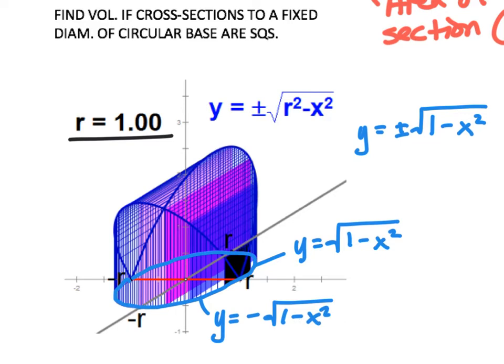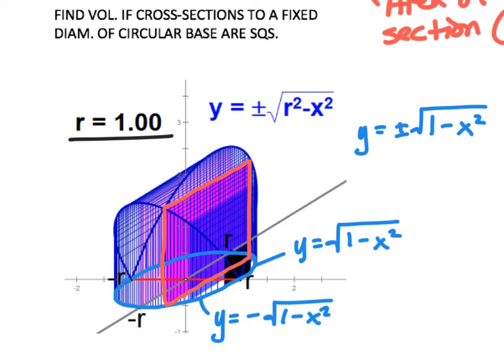Now, what I want to do is come up with a general formula for the area of one of these slices. What you have to remember is that this slice changes depending on where you're at along the circle. So I want to figure out a way to create a formula for any cross section at any point between -1 and 1.